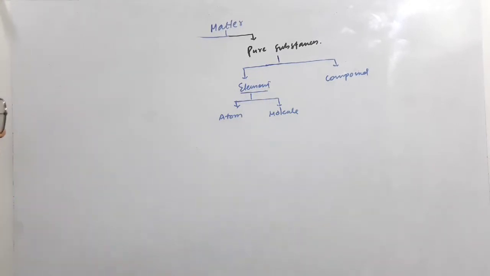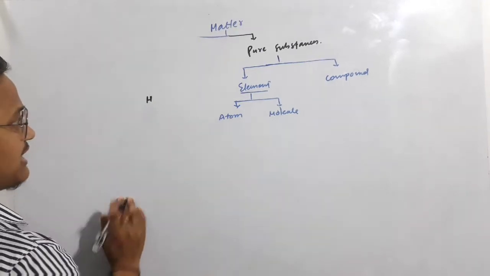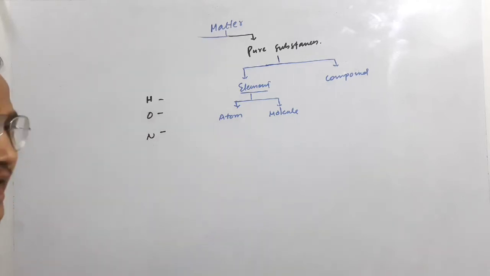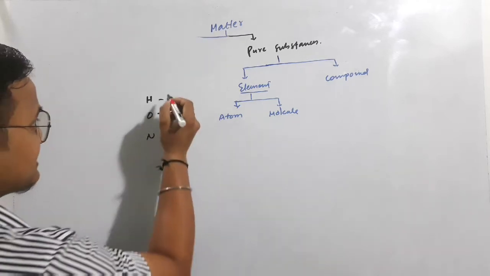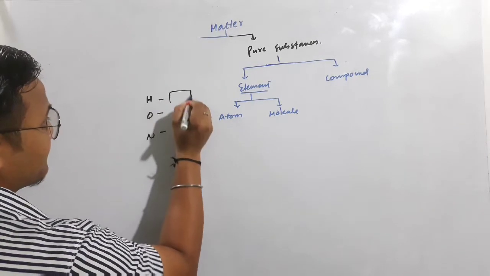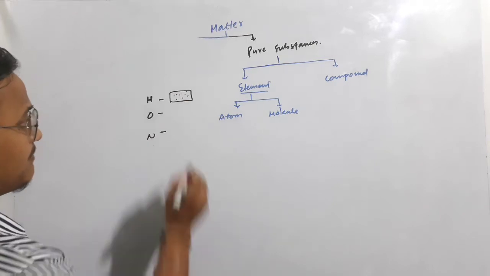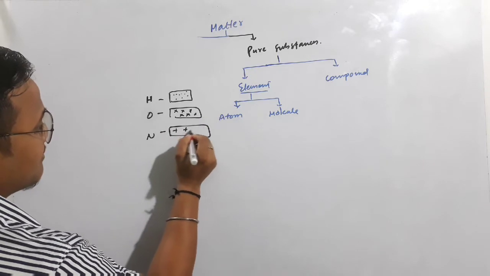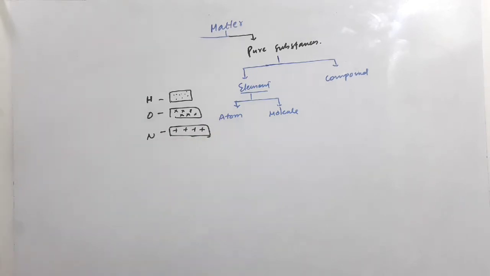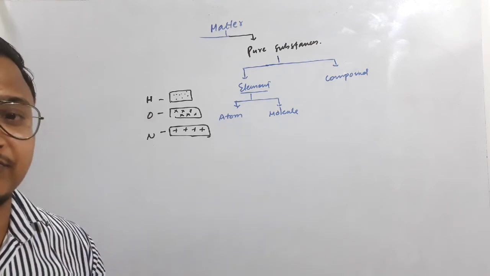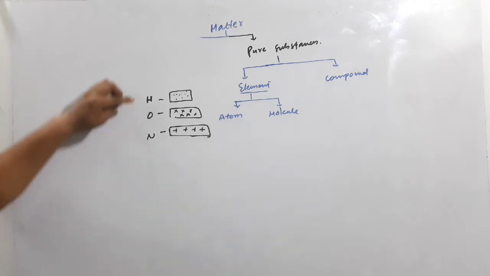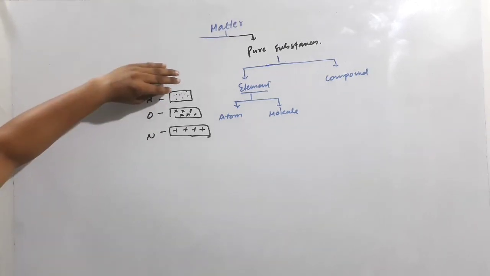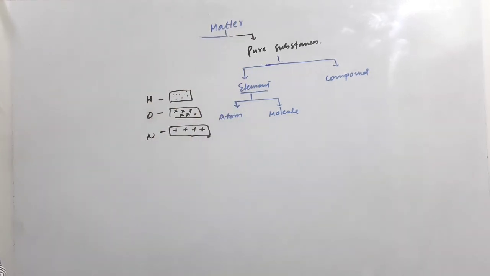Look, when I'm talking about a hydrogen atom, or an oxygen atom, or a nitrogen atom, isn't each a different atom? Different atoms have different properties. According to Dalton's atomic theory, if I say hydrogen has a dot type of particle, here we have a cross type of particle, or here a plus type of particle. All these atoms have their own specification, their own characteristics. Whatever particle we have in an atom, it is a single one, only one type.